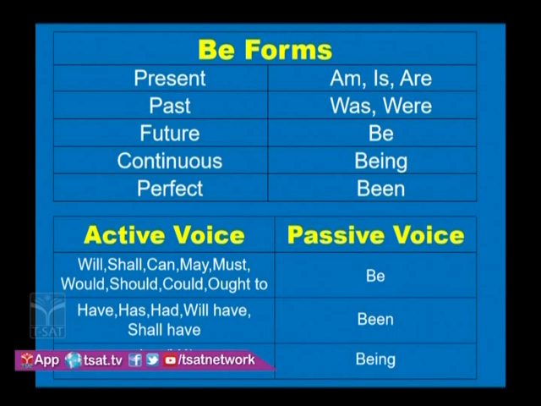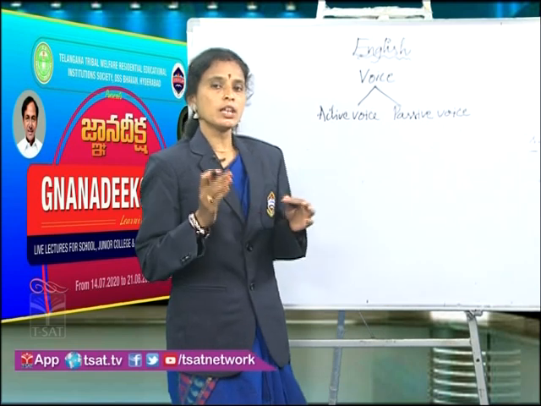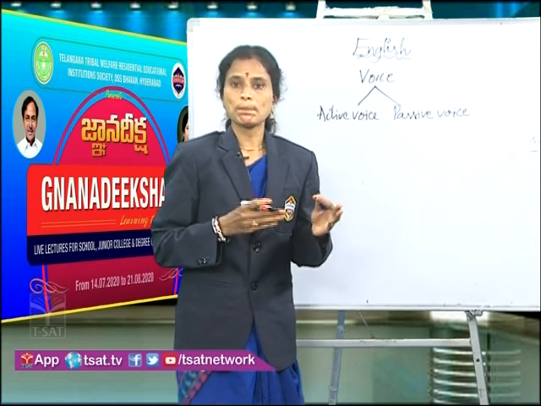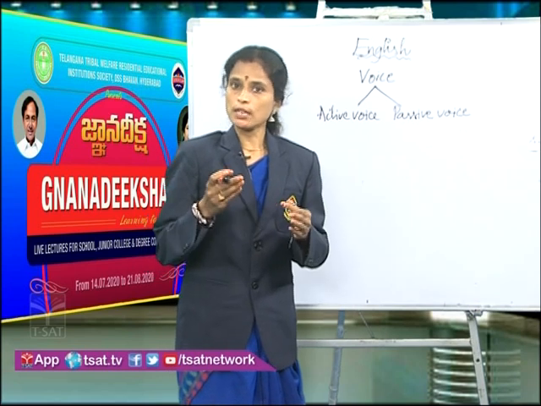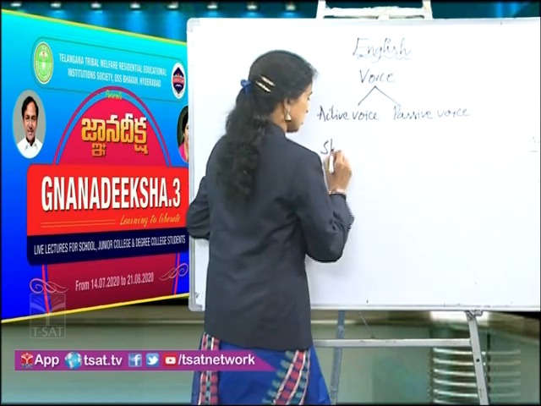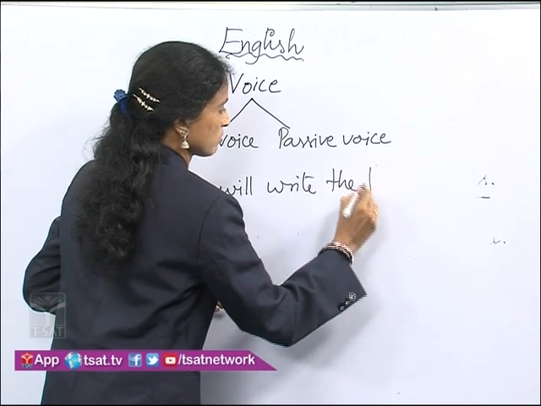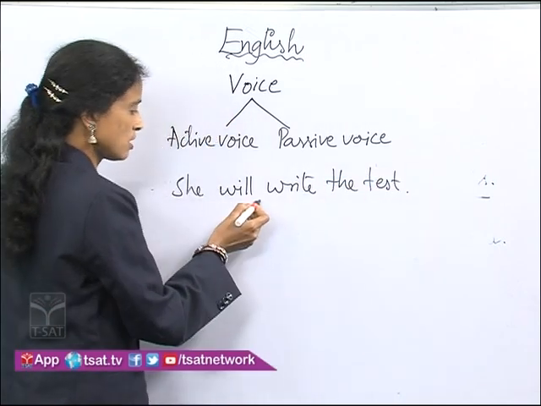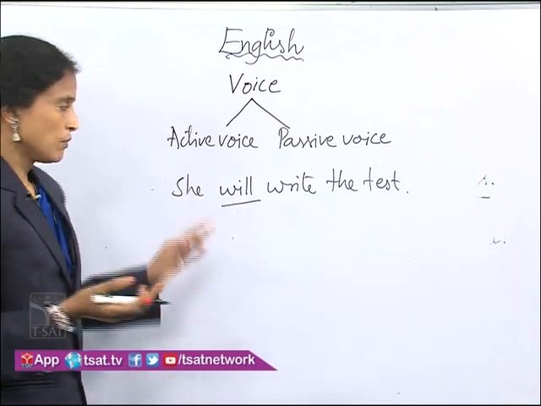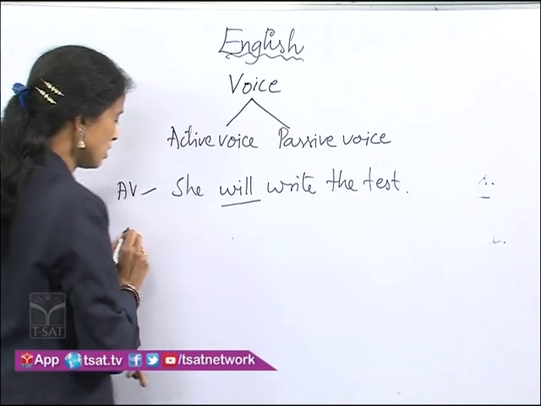Here is one more important instruction: when a sentence has any modal auxiliary, what are the changes to be done to change into the passive voice? Whenever you find any modal auxiliary, either present or past form, we use the be form in the passive voice. For that, let us have an example. She will write the test. Here you can notice, however we follow the rules from active voice to passive voice as well. Now let us change into the passive voice.